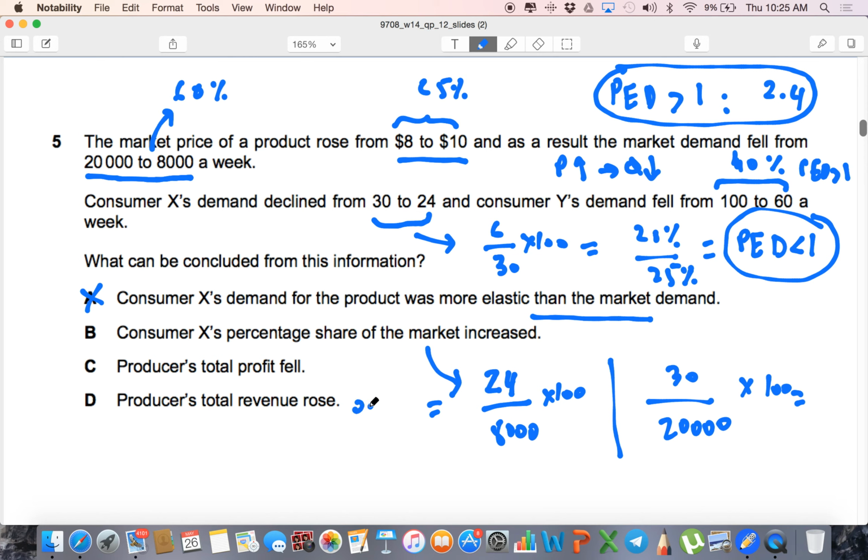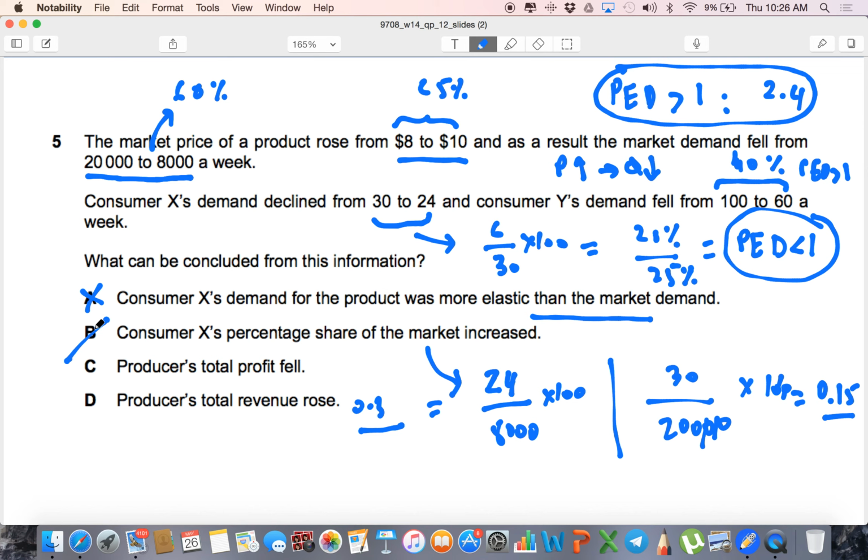This is 0.3, 0.33 I think, and this is 0.05 if I'm not mistaken. So 0.3. That's 0.3. What's this one? 0.15. Clearly 0.15 is the market share percent versus 0.3%. So consumer excess percentage share of the market has increased. So B is the right answer. Make sense?